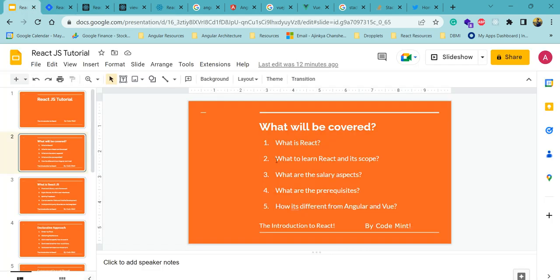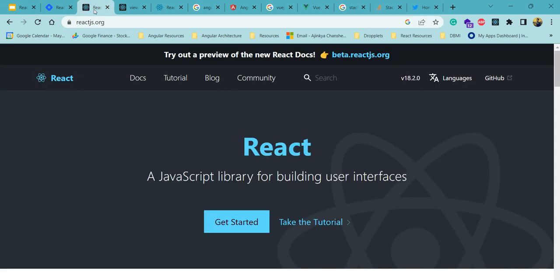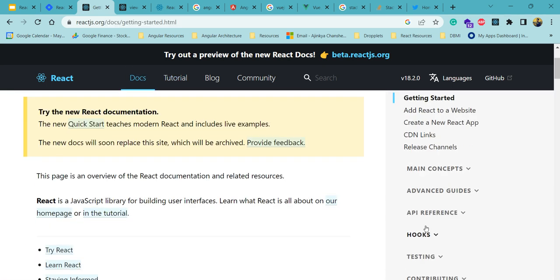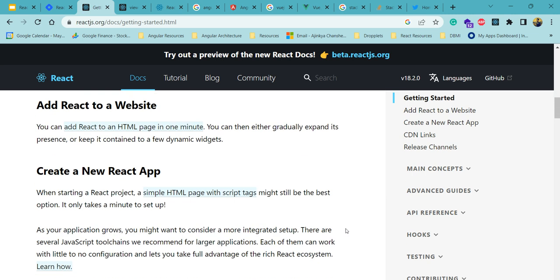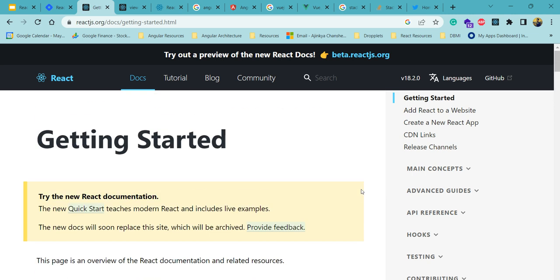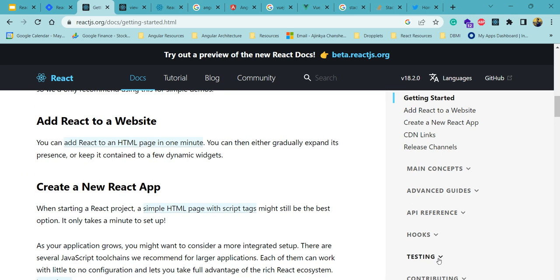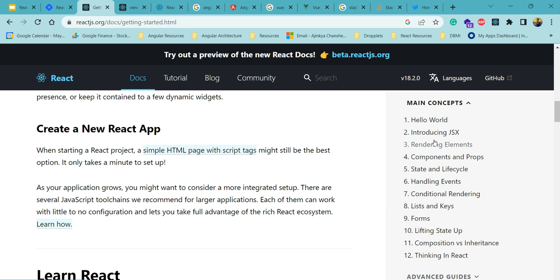After that, what to learn in React.js. There are multiple things, like you can consider the docs, from where you can learn. This is the official portal, and you can also follow the tutorial series, and we will cover all these features of React, like main concepts, how you can handle JSX and rendering of elements, and everything.